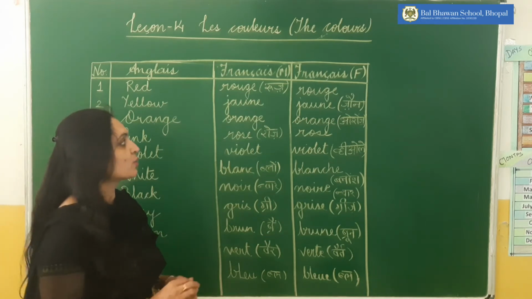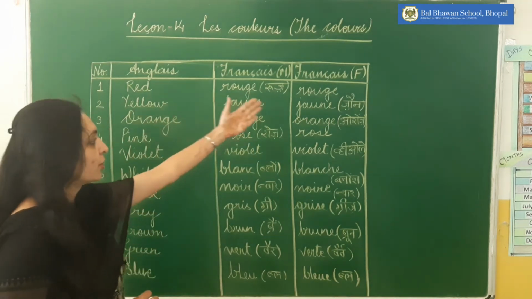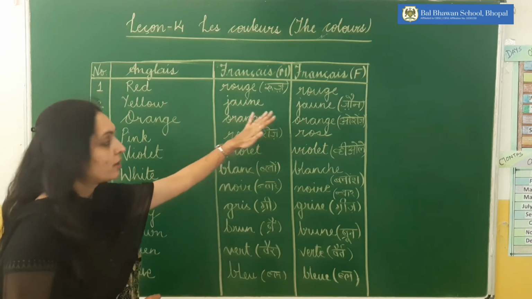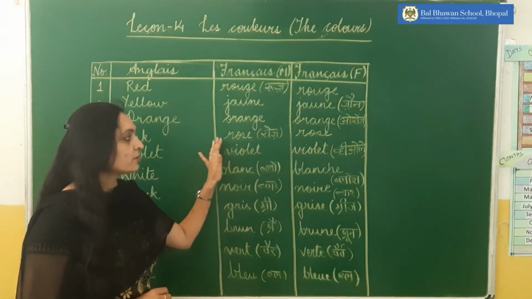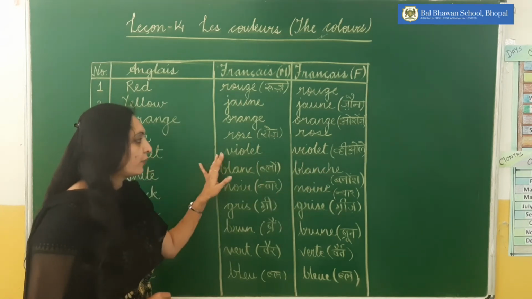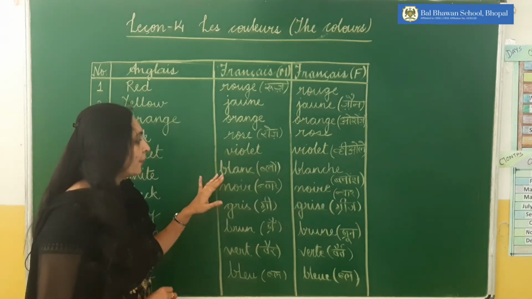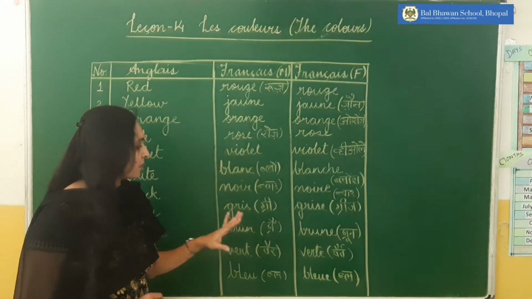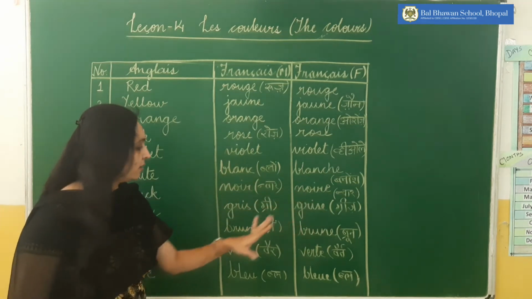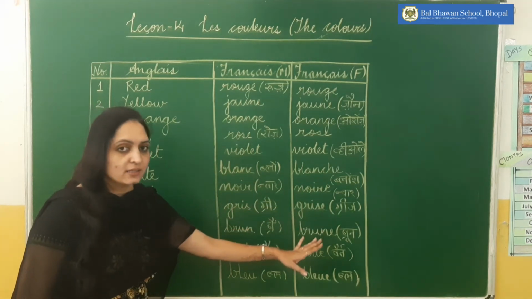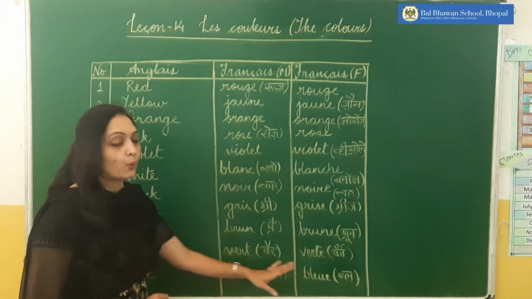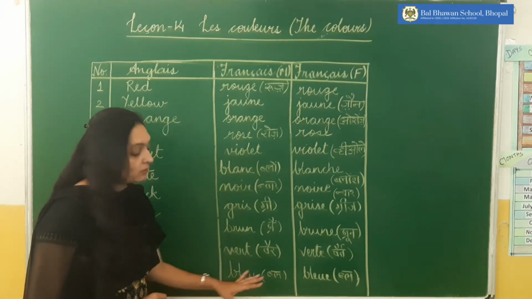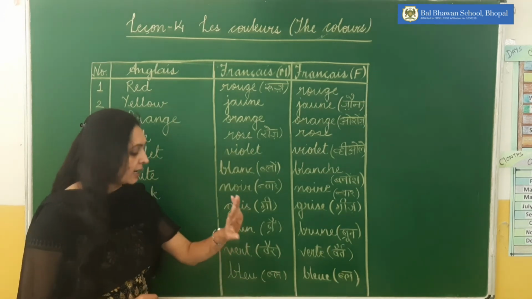So let's revise once again. Rouge, rouge. Jaune, jaune. Orange, orange. Rose, rose. Violet, violet. Blanc, blanche. Noir, noir. Gris, grise. Brun, brune. Vert, vert. Bleu, bleu. Okay, so these are the colors.